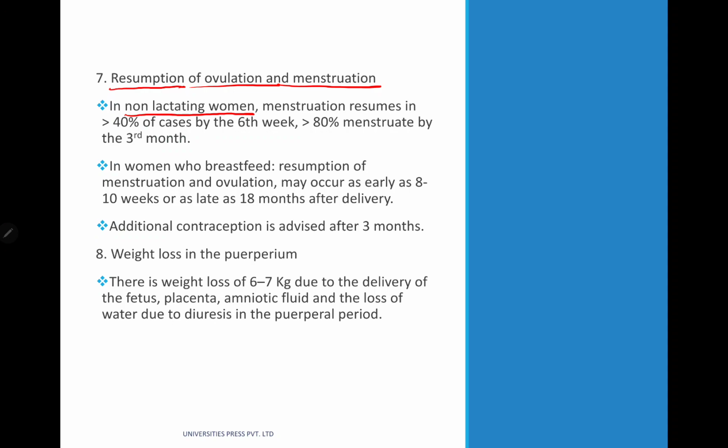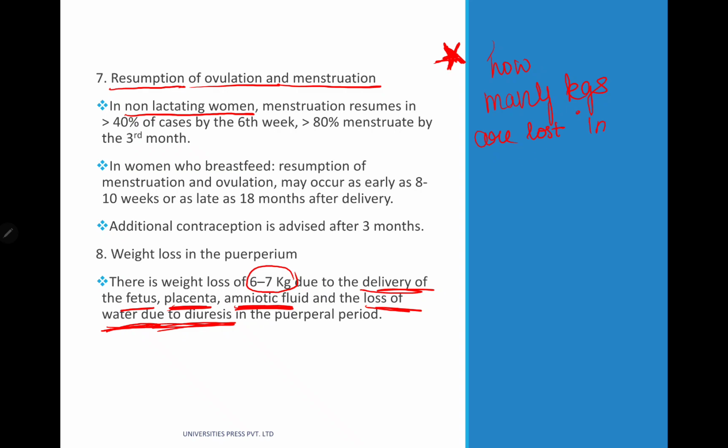Weight loss in puerperium. There is going to be weight loss of around 6 to 7 kg due to delivery of the fetus, placenta, amniotic fluid, and loss of water due to diuresis in the puerperal period. So the very important MCQ point to be noted here is: how many kgs are lost in the puerperal period?